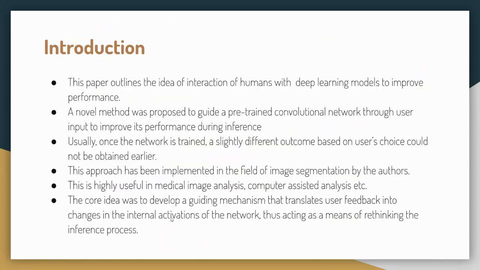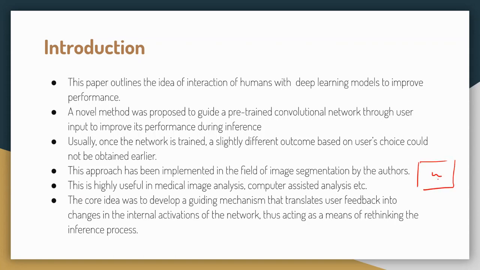Okay, so basically this paper outlines the idea of human interaction with deep learning models so as to improve the performance. A method was proposed that we are going to guide the pre-trained convolutional network through user input. This has been implemented in the field of image segmentation, as you can see in the previous image. And for example, this can be used in medical image analysis and computer assisted analysis. For example, suppose you take one image that is of a bone, an X-ray image of a bone, and it contains one fracture. Suppose that is present in the center of the image.